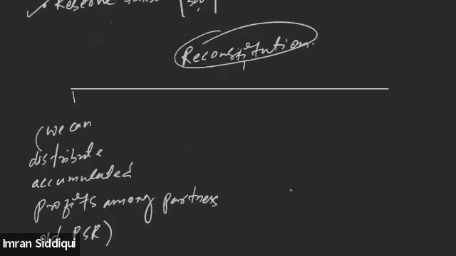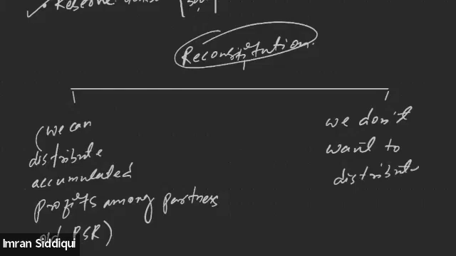The second thing we can do, we don't want to distribute it among the partners. We want to show it in the balance sheet. Okay, so we have basically two options. Either we can distribute the existing accumulated profit among the partners in the old profit sharing ratio, or we may decide not to distribute this profit among the partners.